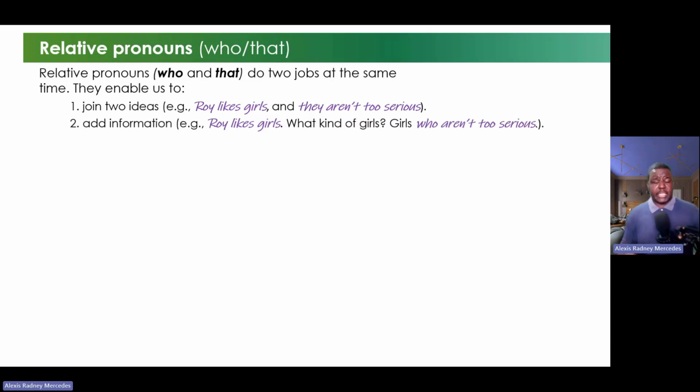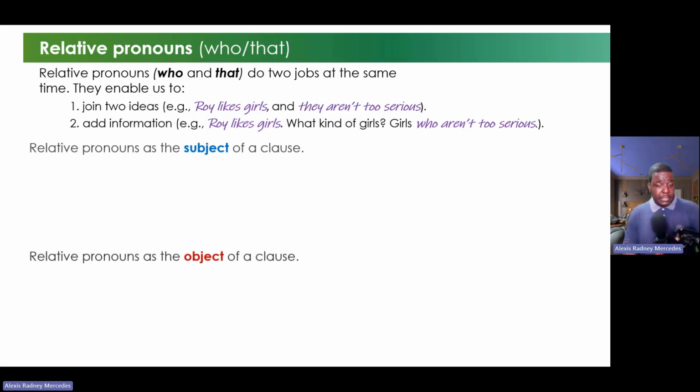Number two, the relative pronouns add information. For example, Roy likes girls. What kind of girl does Roy like? Well, more information is girls who aren't too serious, okay? That's it. Okay, now let's talk about relative pronouns as the subject of a clause, and let's talk about relative pronouns as the object of the clause.